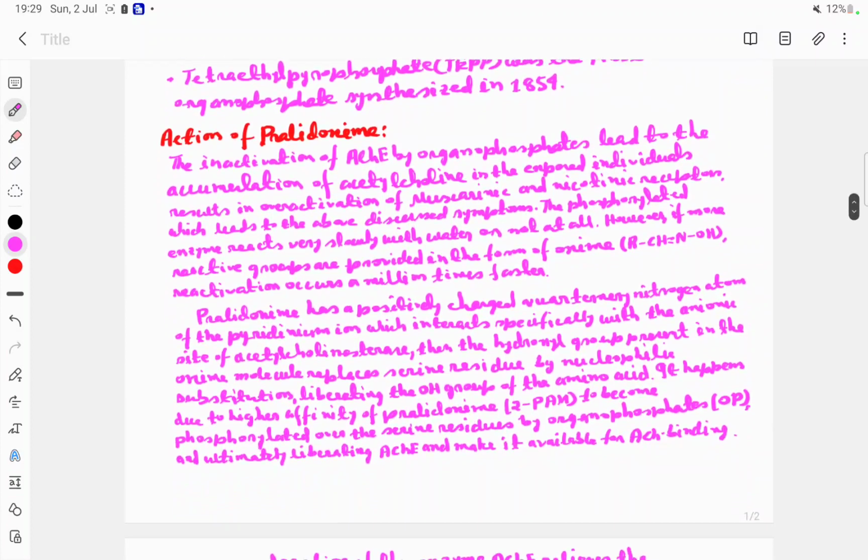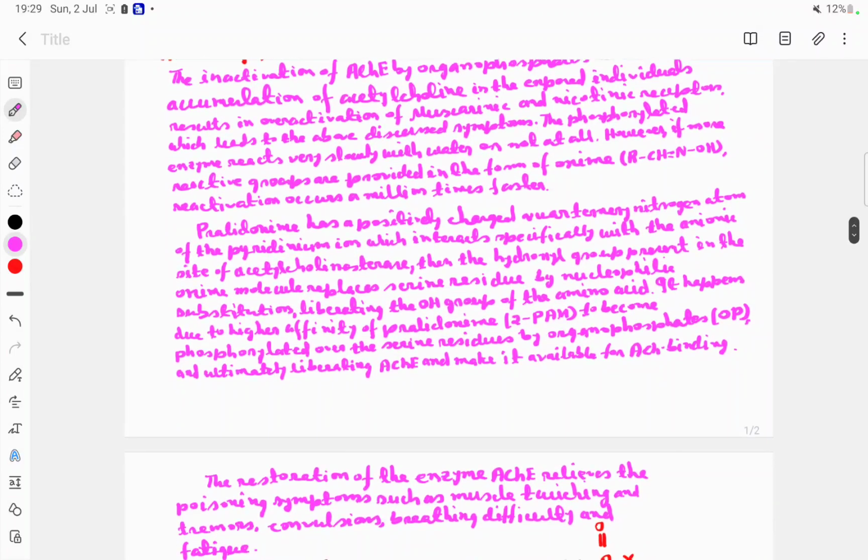Action of pralidoxime: the inactivation of acetylcholinesterase by organophosphate leads to the accumulation of acetylcholine in the exposed individual, which results in overactivation of the muscarinic and nicotinic receptors, leading to the symptoms discussed above. The phosphorylated enzyme reacts very slowly with water or not at all. However, if more reactive groups are provided in the form of OXIME, reactivation occurs a million times faster.